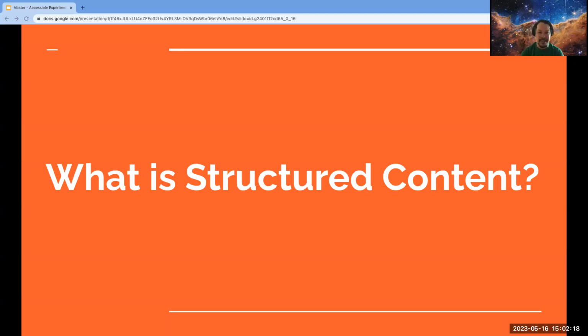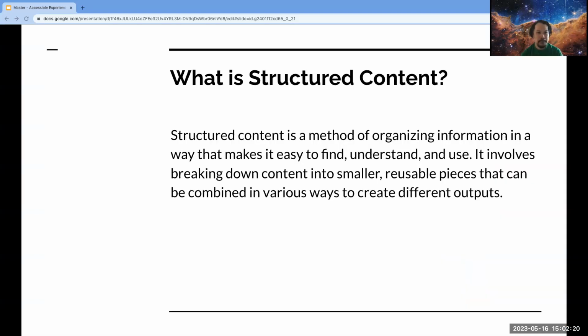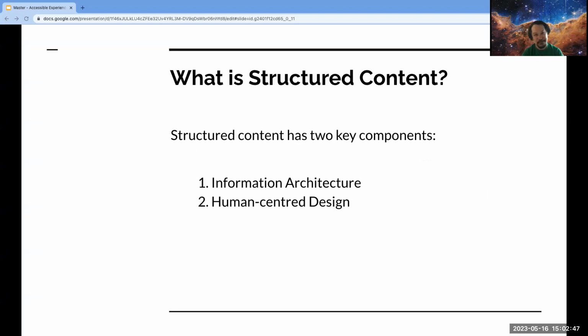So what is structured content? It's 2023, so I asked this question to an AI bot, and it came up with this. Structured content is a method of organizing information in a way that makes it easy to find, understand, and use. It involves breaking down content into smaller, reusable pieces that can be combined in various ways to create different outputs. And that's spot on. The robots are going to take all of our jobs. Now, structured content has two key components: information architecture and human-centered design. Take that, robots.